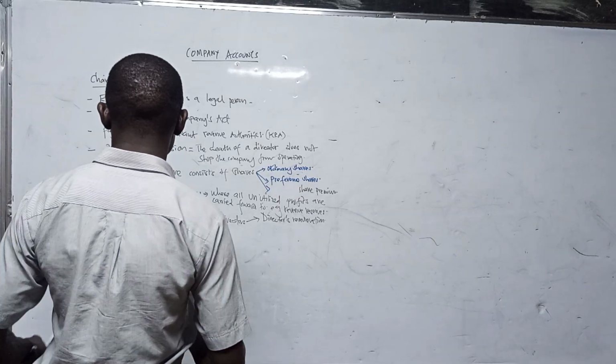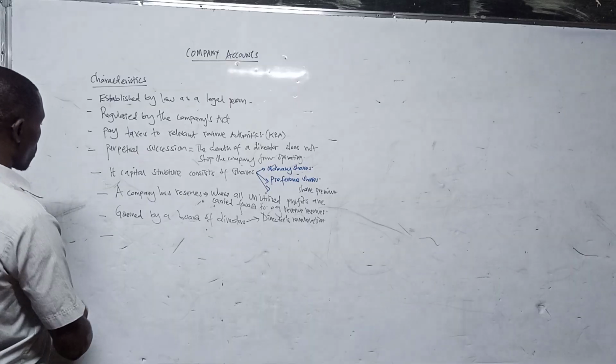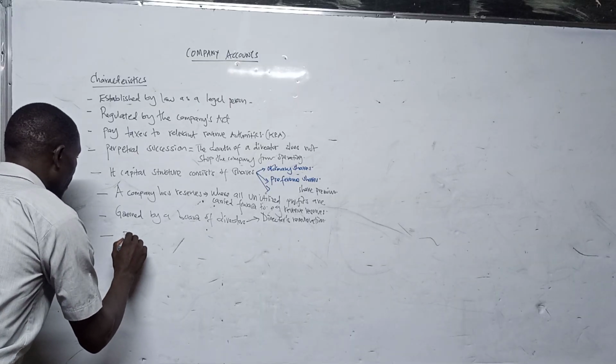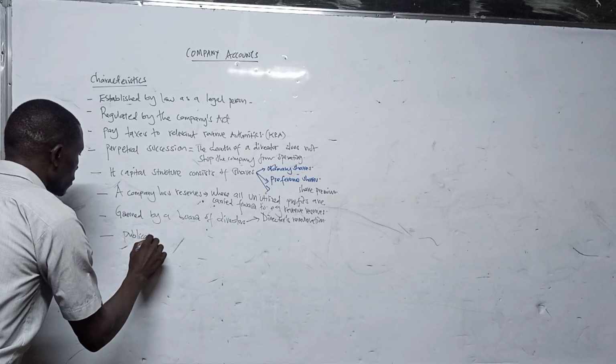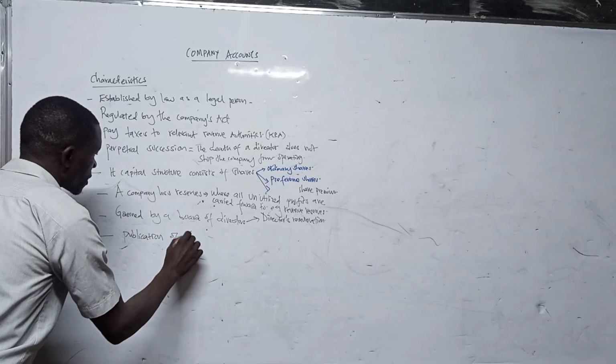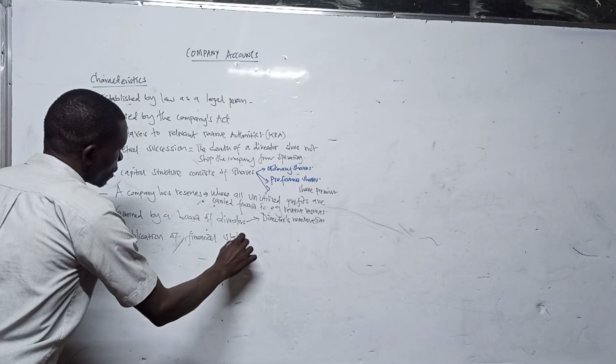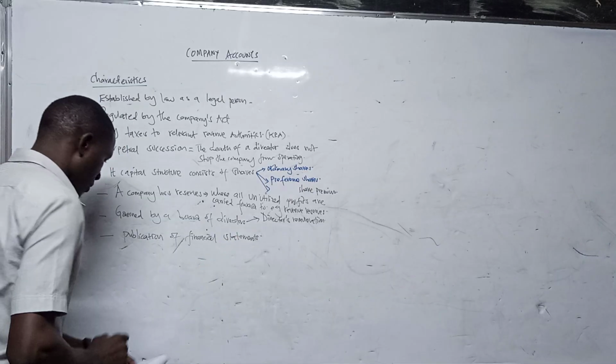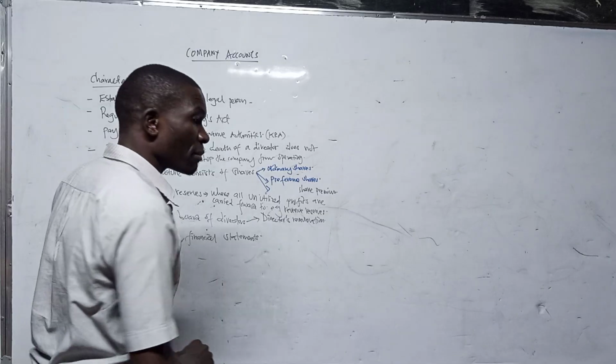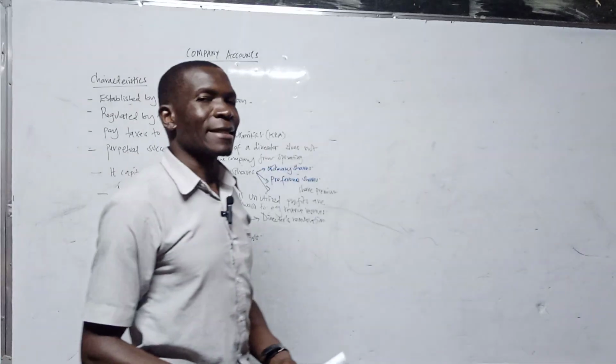So in that given case, we also have another thing, the publication of financial statements. It is a requirement by law. This is especially done by public limited companies.